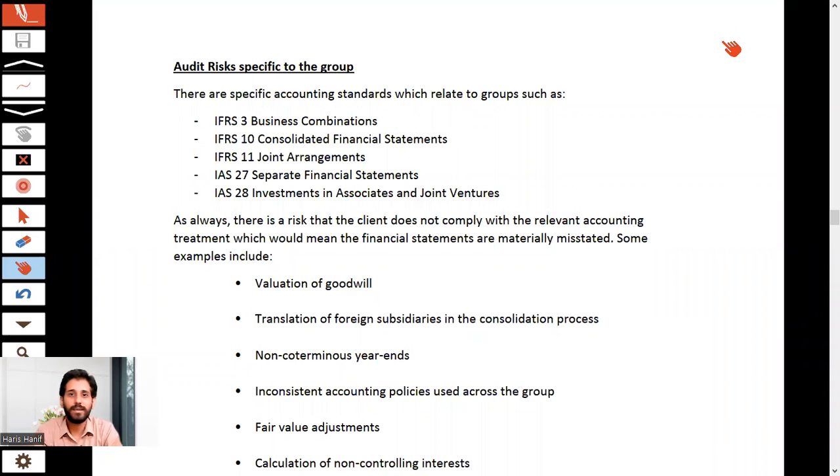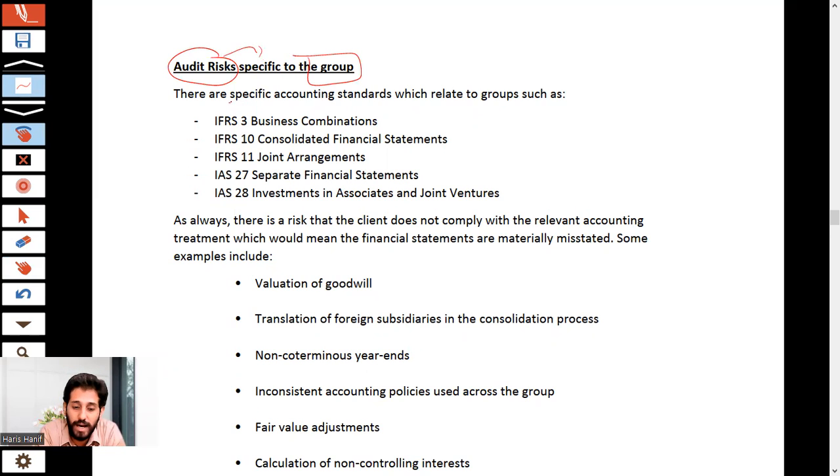So we have discussed the component group auditor, the structure, the complexity process, right? Now let's resume this group audit topic. That is, audit risk really specific to the group. Audit risk is specific to the group.